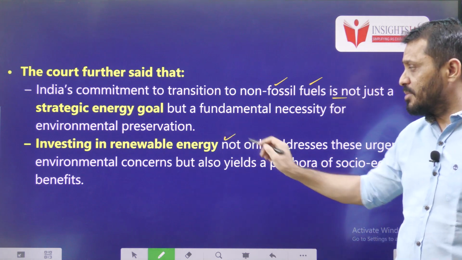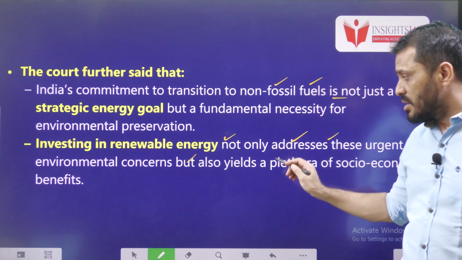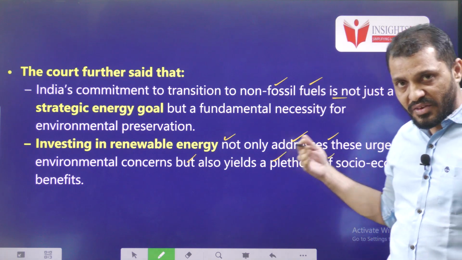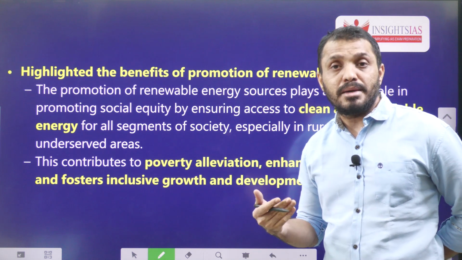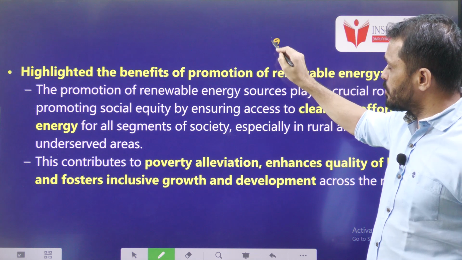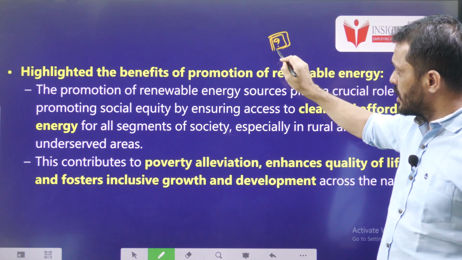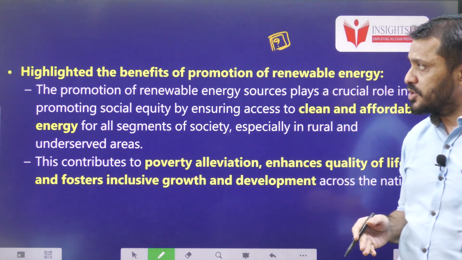So investing in renewable energy not only addresses these urgent environmental concerns, but it also gives a lot of socio-economic benefits. Already we are seeing this regarding the PM Ujjwala Yojana. Tell me guys, under PM Ujjwala Yojana, which product will be given to the poor people? So what is the main area of targeting regarding the PM Ujjwala Yojana?